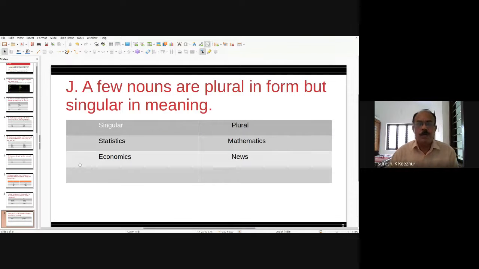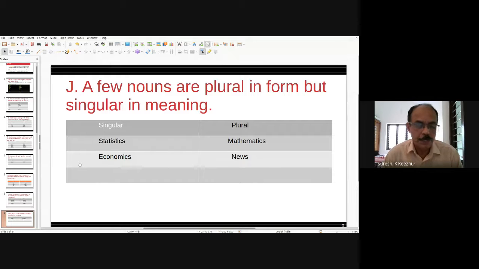A few nouns are plural in form but singular in meaning. That is what I have already said. Statistics, linguistics, economics, mathematics, news. There is no singular form for news.